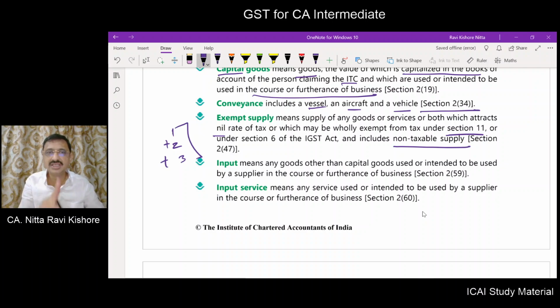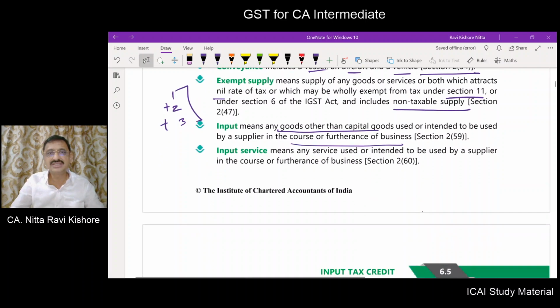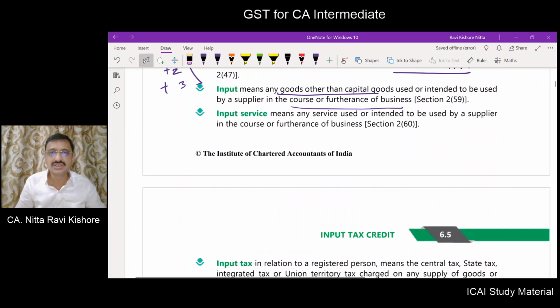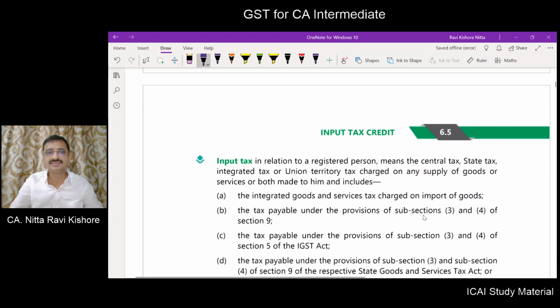What do you mean by inputs? Inputs refers to goods other than capital goods. For what purpose are they used? Intended to be used by a supplier in the course or furtherance of business. What do you mean by input services? Input services means services used or intended to be used by a supplier in the course or furtherance of business.